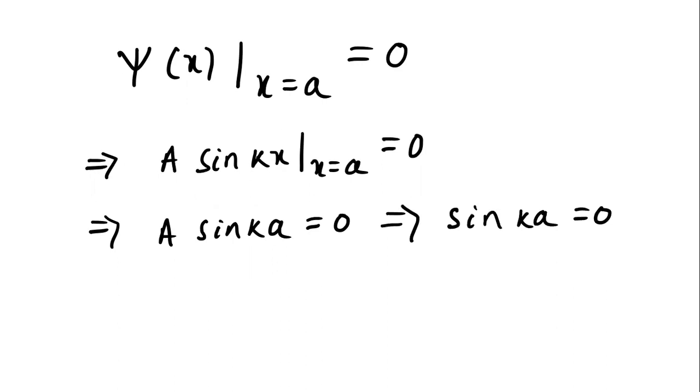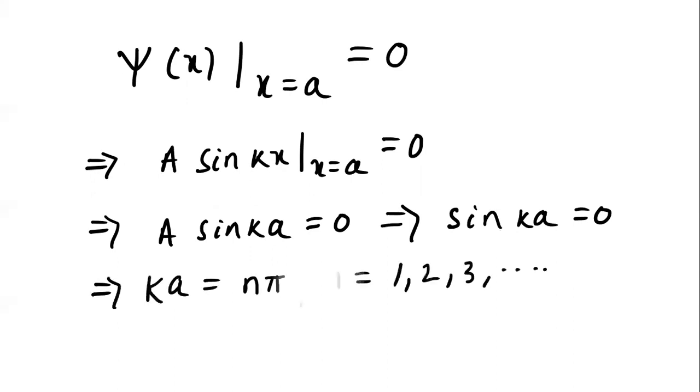So sin ka can be written as sin n pi, where n can be 1, 2, 3 and so on. So we can write it as ka is equal to n pi, where n is 1, 2, 3 and so on. So here, why didn't we take n equal to 0? n equals 0 will also satisfy the equation sin ka equal to 0. But as you can see, ka cannot be 0.